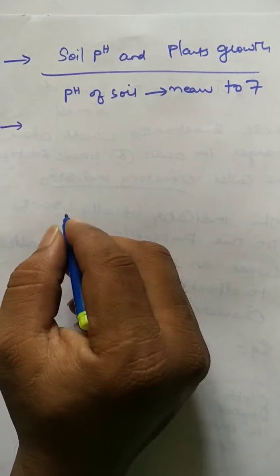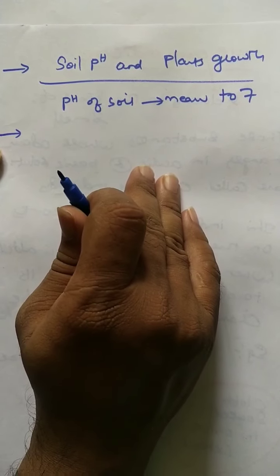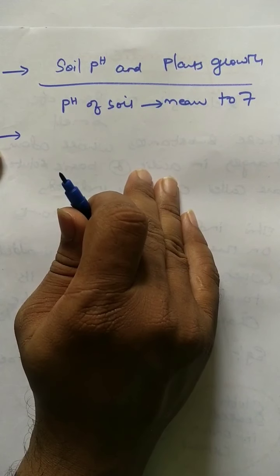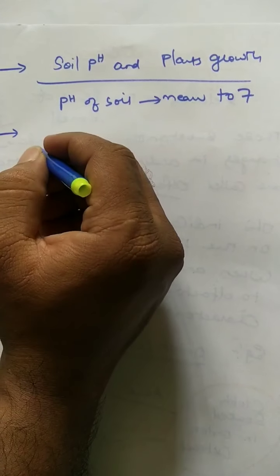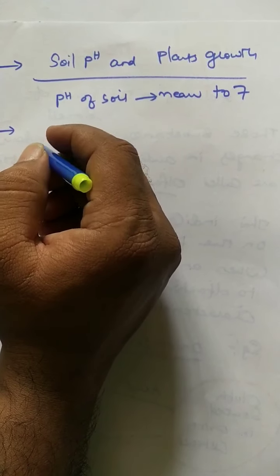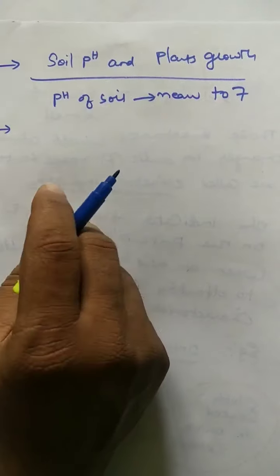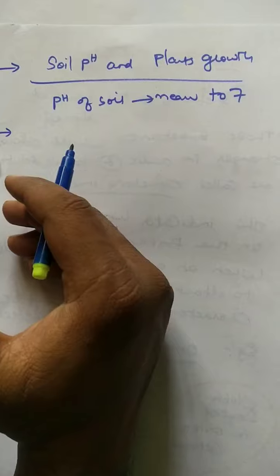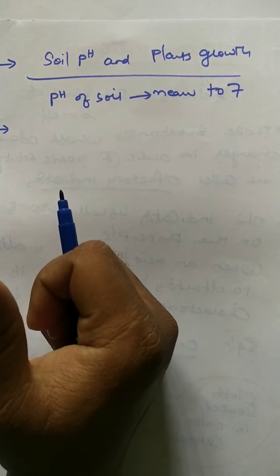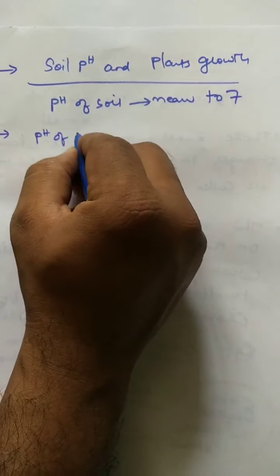See, if the soil is too acidic or basic, it will affect the growth of plants. Soil should not be too acidic, soil should not be too basic. Definitely that will affect the growth of plants. So the proper pH range must be maintained in the soil. How can we change the pH of that soil? Farmers have an advising committee, Kisan Yojana. Before cultivating any crops, the farmer has to take the soil sample to the laboratory for testing purposes.